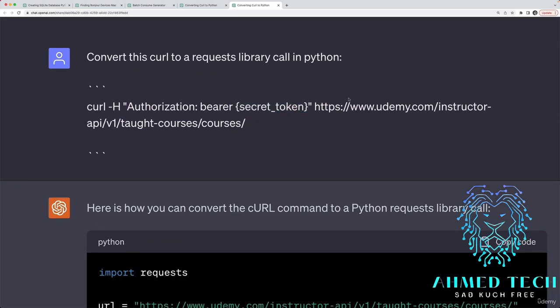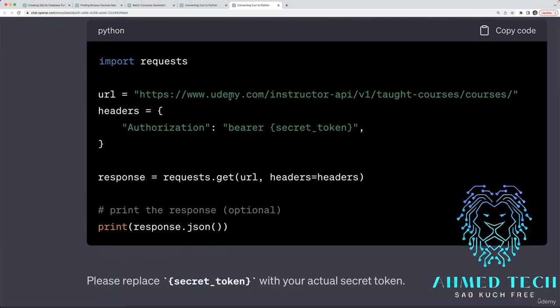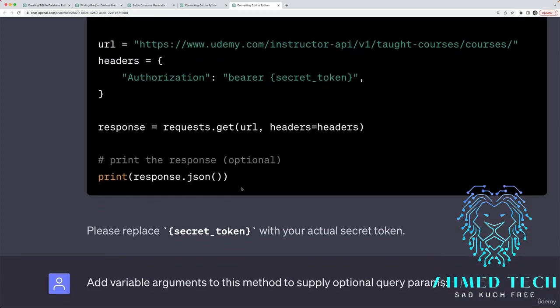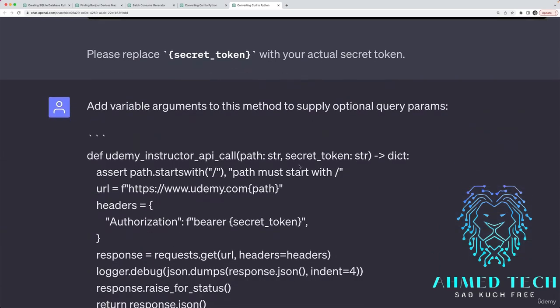Then I just asked for it to convert the curl request. If you're not familiar with curl, it's a command line utility to make requests, HTTP calls. And this was working fine, but I was ready to start doing it in Python. I just wanted to test if the API worked before trying to deal with a Python script and virtual environments and all this stuff. So I simply said, can you convert this curl to a requests library call in Python? The name of the library I wanted to use is called requests, and that's exactly what it did. It imported requests, it made me the Python script, and then it just prints out the JSON at the end if I want it. But then I wanted it to be a function.